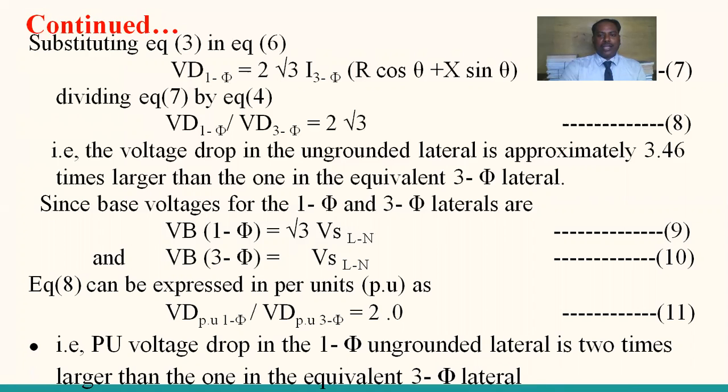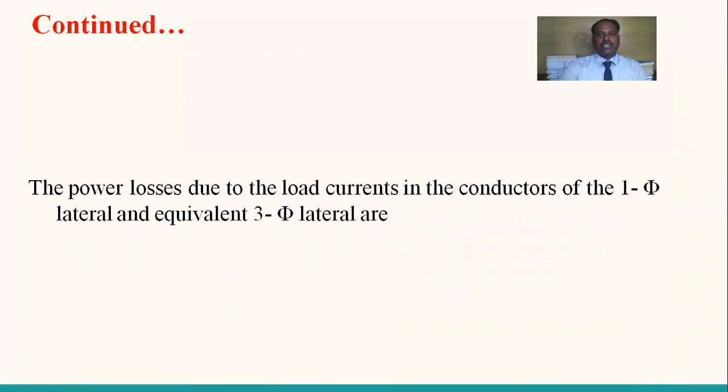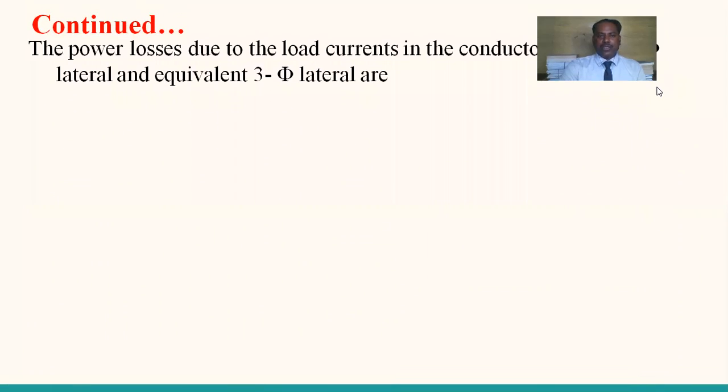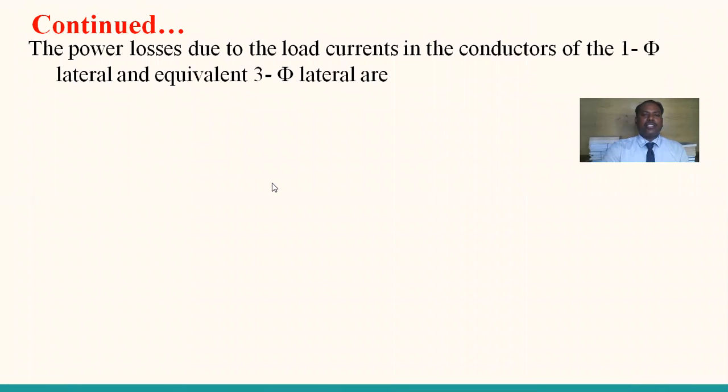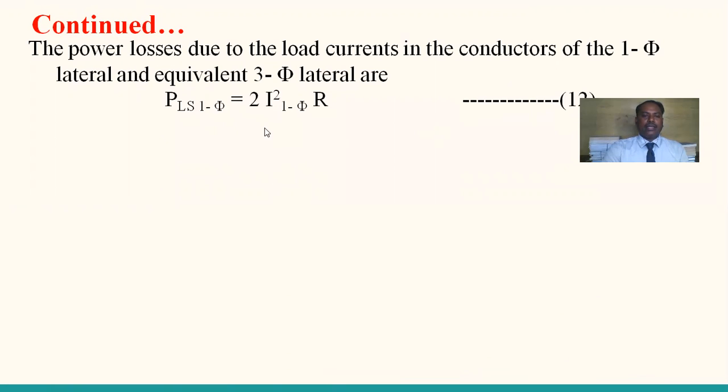So far we have compared the voltage drops, both the normal voltage drops as well as per unit voltage drops, and shall we also discuss the power loss calculations for both the systems. The power losses due to the load currents in the conductors of the single-phase lateral and the equivalent three-phase lateral are as follows.